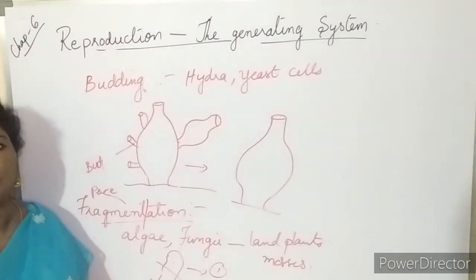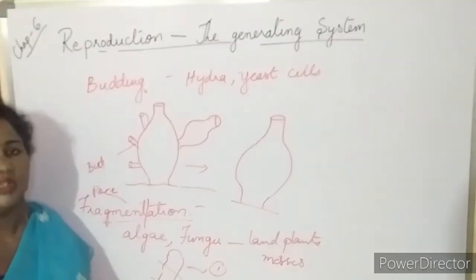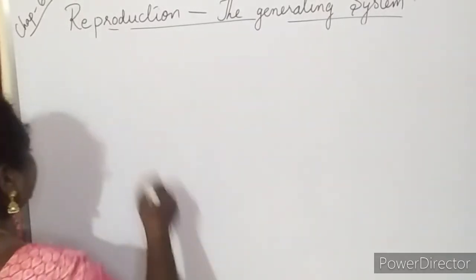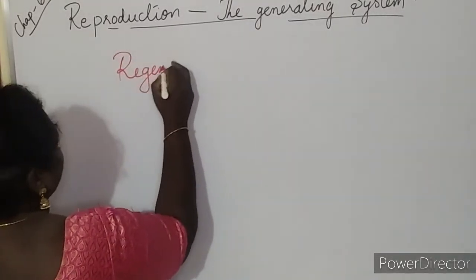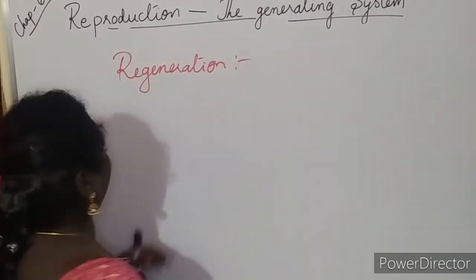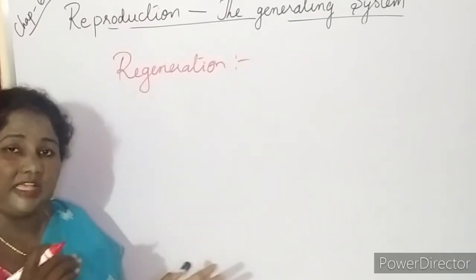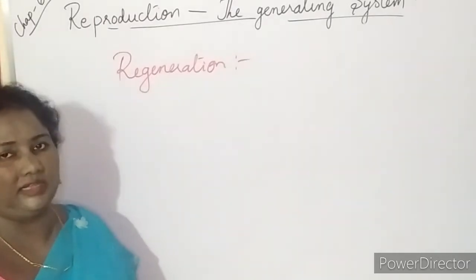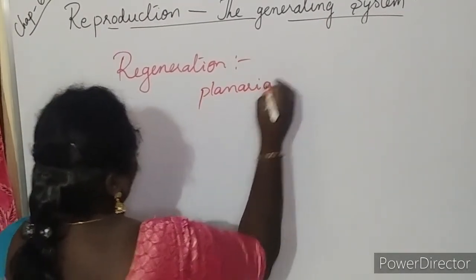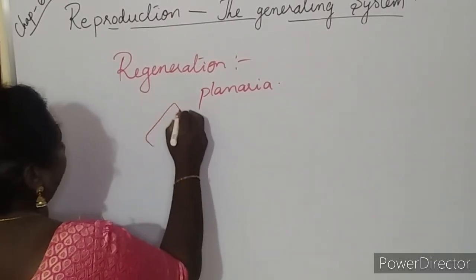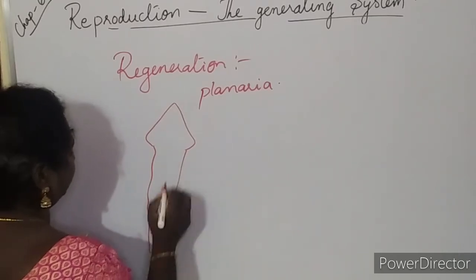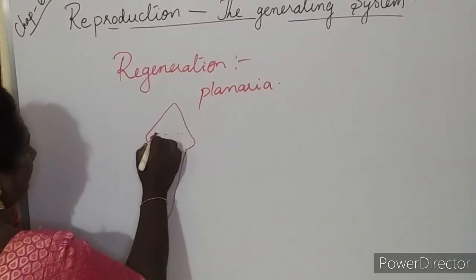The next asexual mode of reproduction is regeneration. The name itself says it: regeneration means if any part of the organism is cut, that part will grow into a new organism. For example, planaria. The organism planaria is like this: it has a cylindrical body with a tail-like structure, and suppose two eyes are present here.